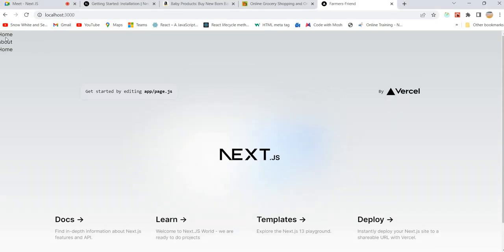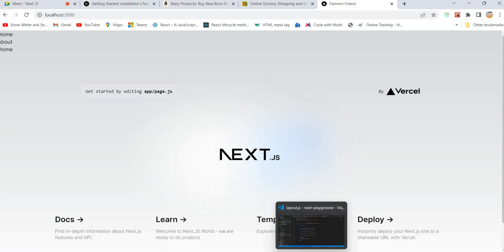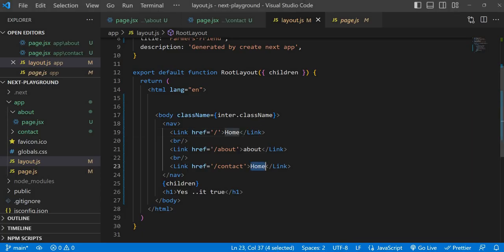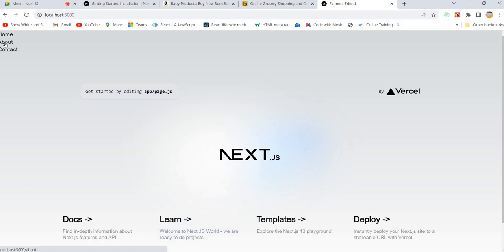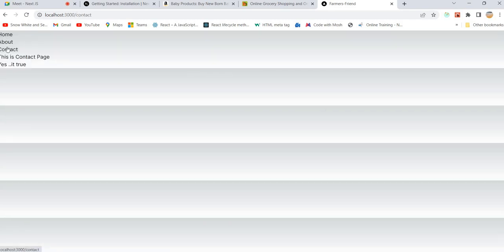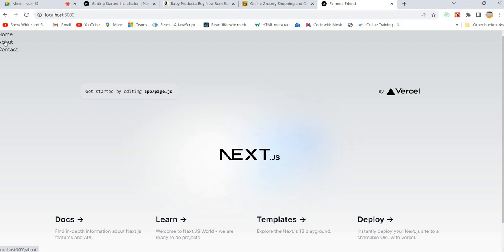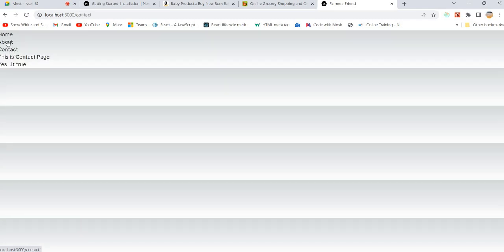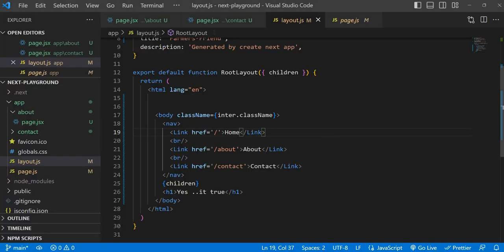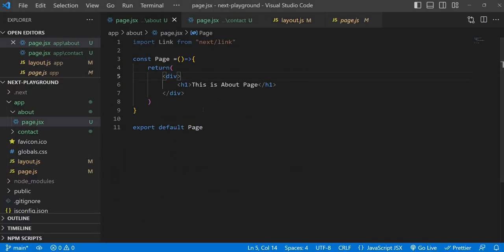So right now, if you see, home, about. Okay, the last one also I gave home. This is contact. You can give a small letter or capital letter because it's a text. But here you need to give a proper folder name. That's it. See, click on about. We are in the about page, contact page, home page, about page, contact page.